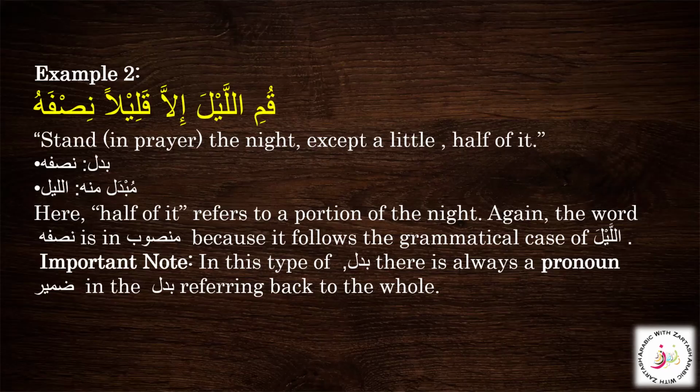So what are the key points that we are going to remember? That badal baad min kul means a badal represents a part of the original whole. The badal must contain a pronoun, that is the damir, that links it back to the original. And also, the badal always follows the same grammatical case as the word before it. As we can see here, both are mansoob, Layla and Nisfahu both are mansoob.